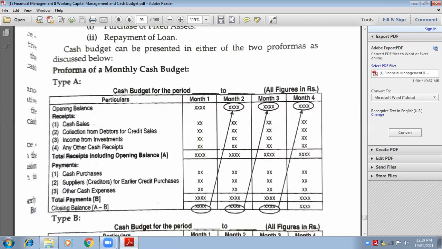Now you will make a block. The line will be drawn here and the line will be drawn here also. Look at my cursor. This is known as block A. Block means a line above and a line below. Inside that block, you will write the total of opening balance and all the receipts. That will be known as total receipts. Is that clear?